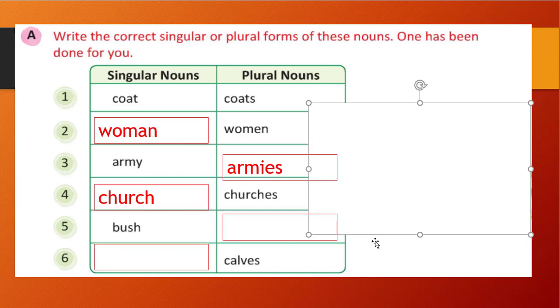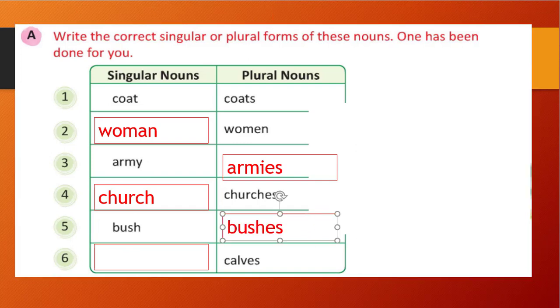Bush is given. See, the ending is SH. Here SH is the ending. So what we will do? We will add ES: bushes. Calves is there. If VES is there, then what will be the opposite of VES? When a word ends with F or FE, what do we do? We remove F or FE and we add VES.